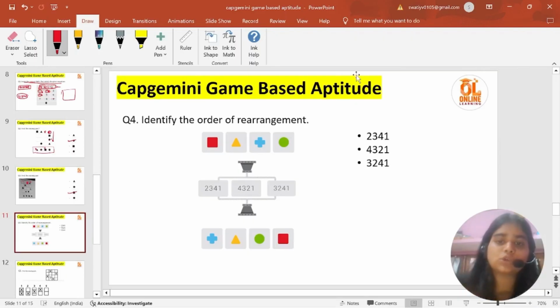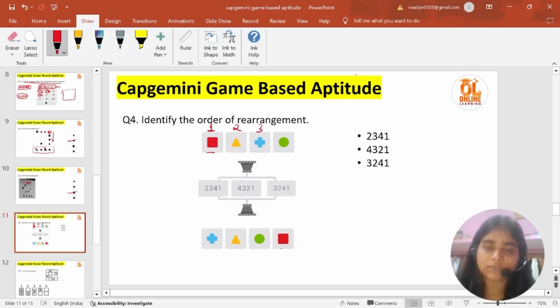So yes, this is our switch challenge. So see, what is this asking? This switch is here, this switch comes here. What is the order of your arrangement? Okay, so what we'll do for this question, I will just give the switches their numbers. Okay, let us start from 1 2 3 4. So I'll give the square as 1, the triangle as 2, the plus as 3, the circle as 4.